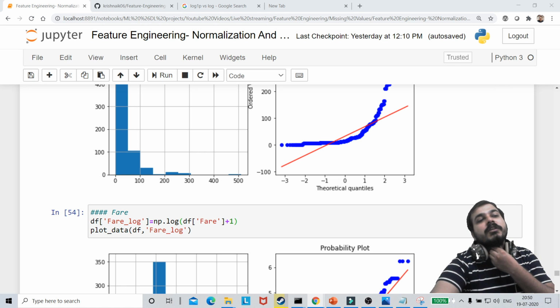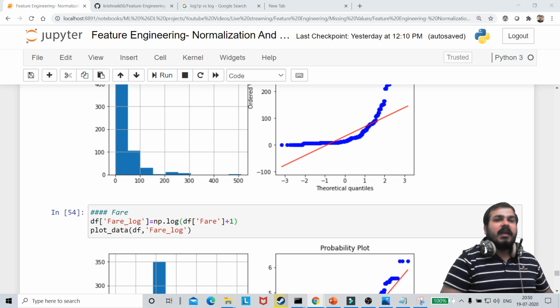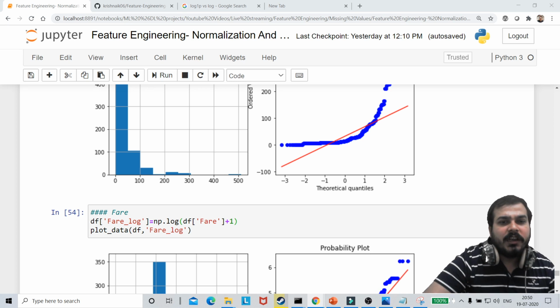Is transformation used for discrete or continuous data? It can be applied to discrete also. We saw, right, Pclass, that is passenger class, it is basically discrete.